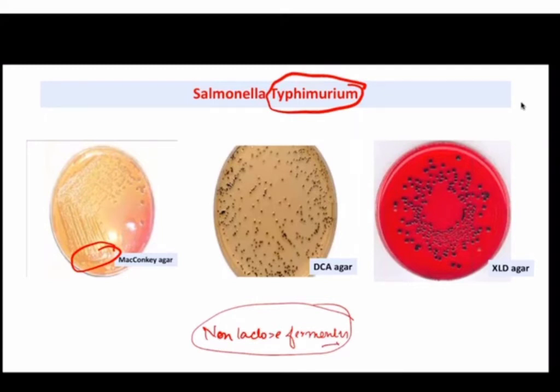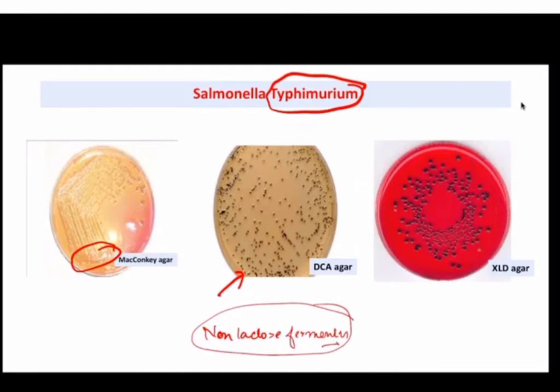Okay. Because of the presence of this H2S indicator system in the composition of this media, the colonies of Salmonella typhimurium will be pale colonies with a black center. ठीक है, सो इस तरह से कॉलोनीज आएंगी साल्मोनेला टाइफिम्यूरियम की whenever you are trying to isolate it from the stool sample and you are using this selective media DCA.